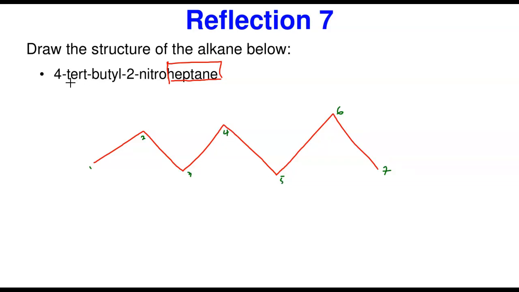Tert-butyl is located in number 4. Tert-butyl, remember the Christmas tree. Tert-butyl is 1, 2, 3, 4. So I'm going to put it here. I should have given more space. So this is my Christmas tree now. This is tert-butyl on carbon number 4, and nitro is on carbon number 2. Nitro is here. Nitro is NO2. So this is how we draw the structure. Always start by drawing first the longest chain, and then begin to add your attachments. So this becomes the structure of 4-tert-butyl-2-nitroheptane.